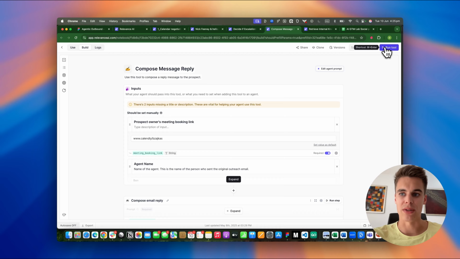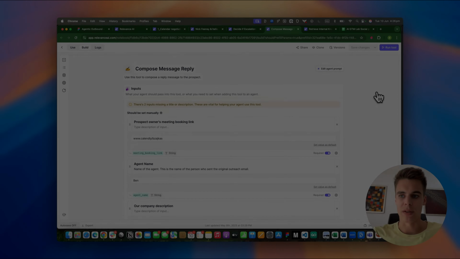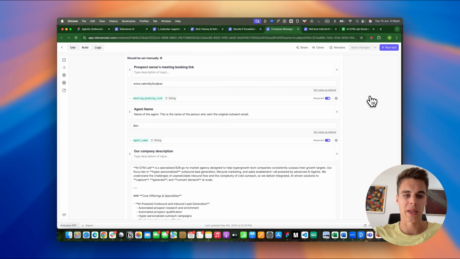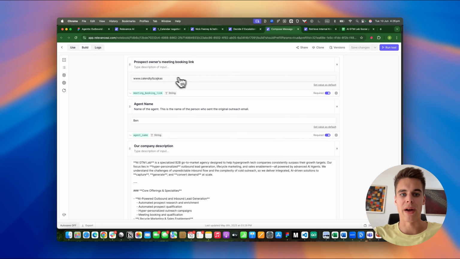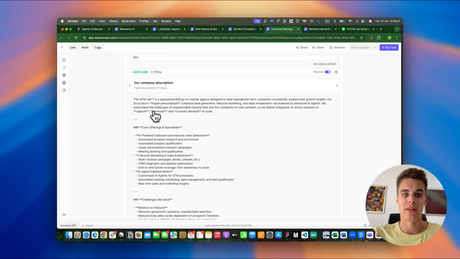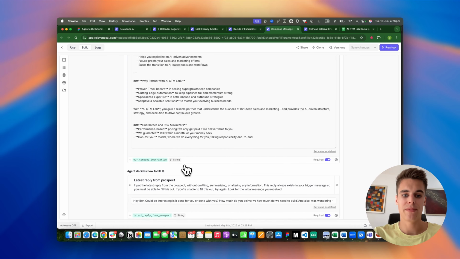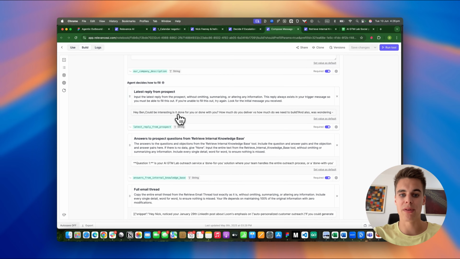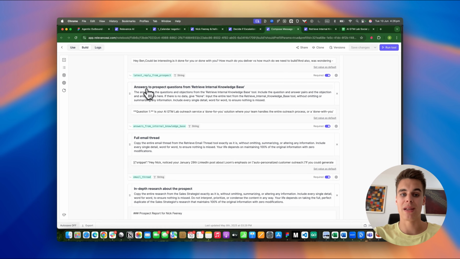Let's run this tool to see the results. Okay, now that the tool run finished, we can look at the inputs. So we provide the meeting booking link of the prospect owner, the name of the agent so it knows how to sign off, a description about our own company, the latest reply from the prospect, all the answers to the prospect questions and objections from the retrieve internal knowledge base tool.